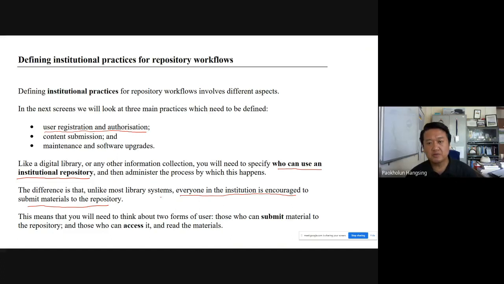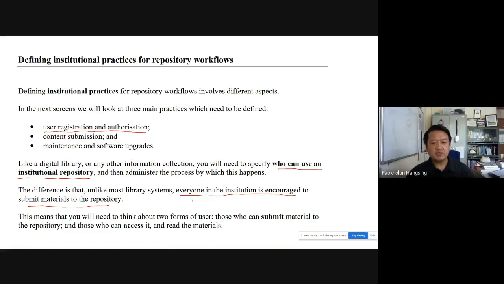It is members of the institution, maybe not everyone, but people who are expected to submit as part of a policy decision, who are expected to participate actively. The content that they upload will be what the institutional repository is about. It is not going to be some external content. It is going to be content which is created and owned by the institution.